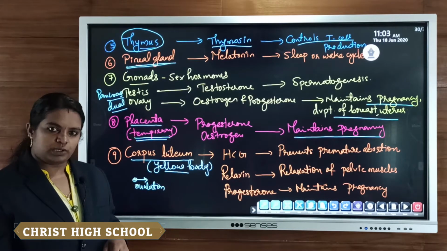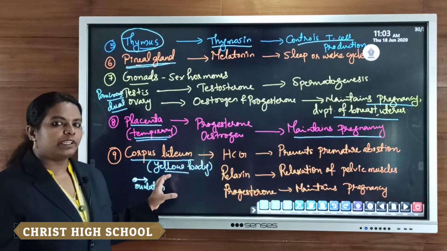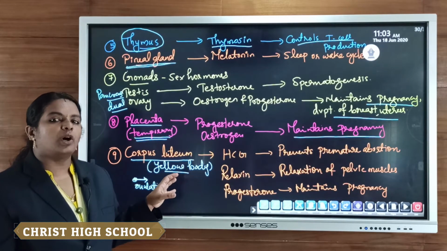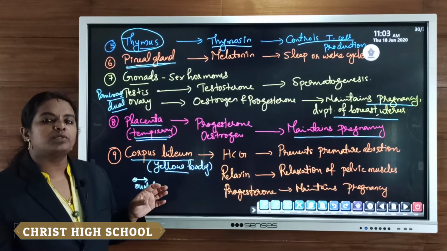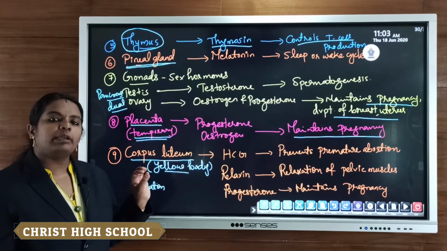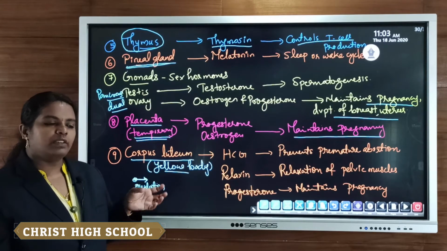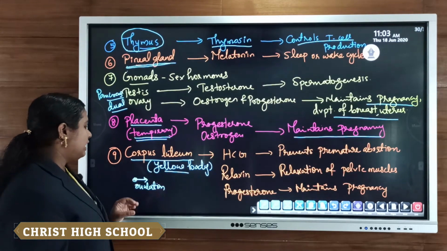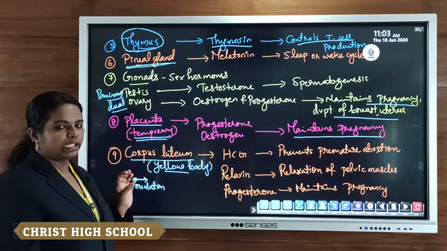Corpus luteum means the yellow colored structure which forms after the process of ovulation, after the rupturing of the mature ovum from the ovary. So the remaining part of the ovum which is released from the ovary turns into the corpus luteum. Clear?